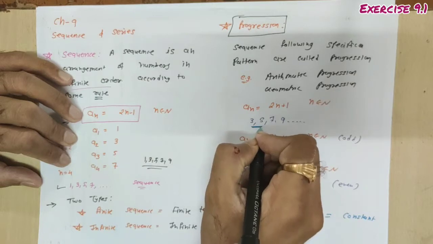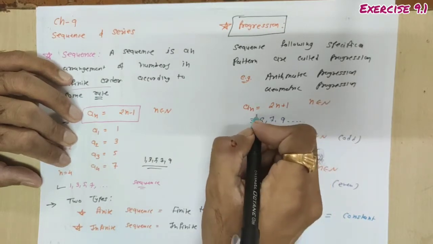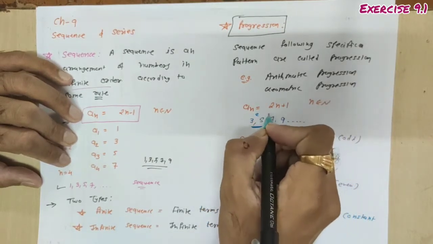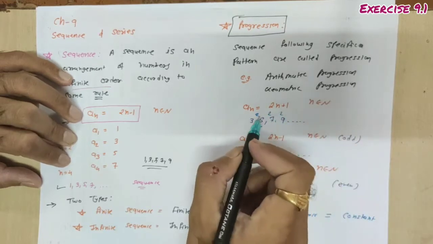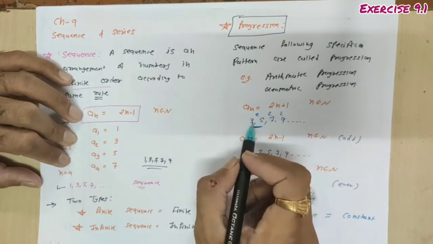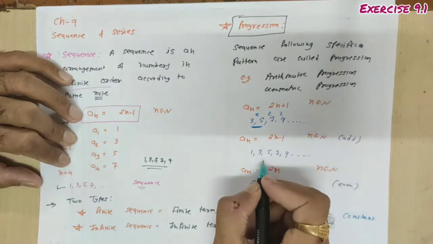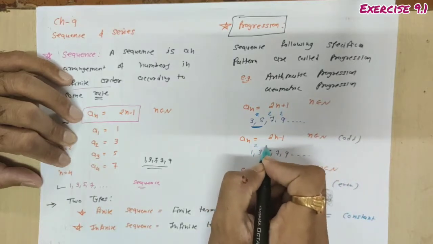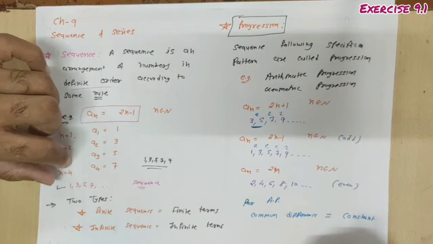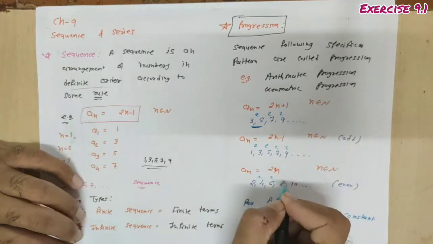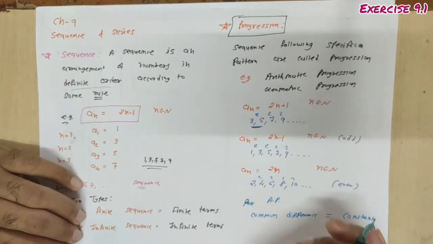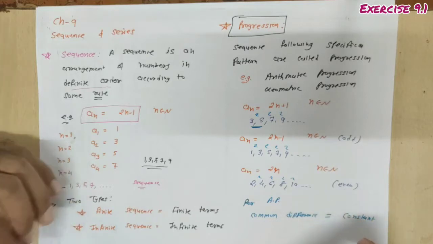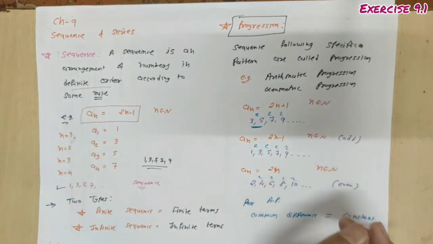Suppose if we consider the difference between these two terms, 5 and 3, it's always 2; 7, 5, 2; 9, 7, 2. So common difference always remains constant, and hence this is nothing but the arithmetic progression. Similarly over here, common difference is always 2. So this is one arithmetic progression. Same way here, common difference always remains constant. So these are the basic examples of arithmetic progression.